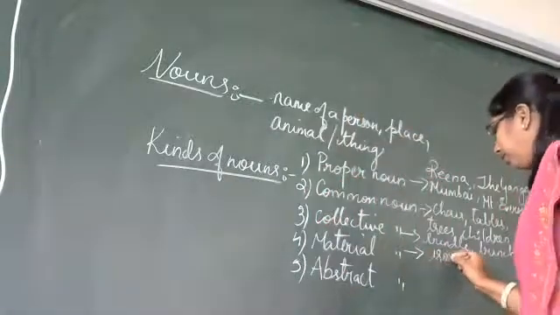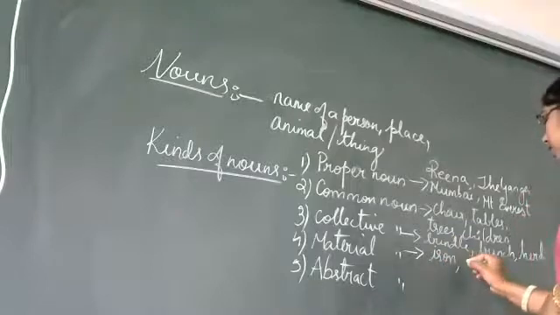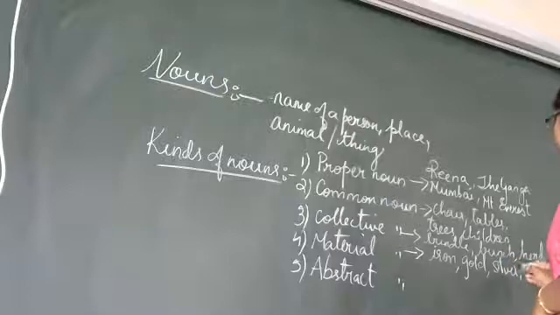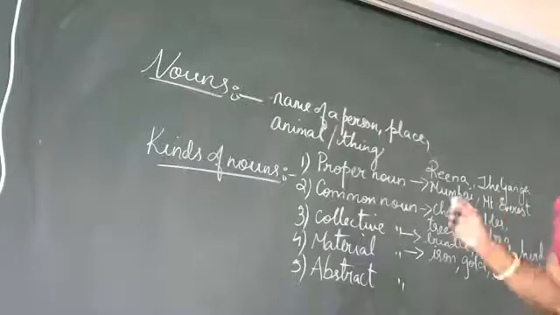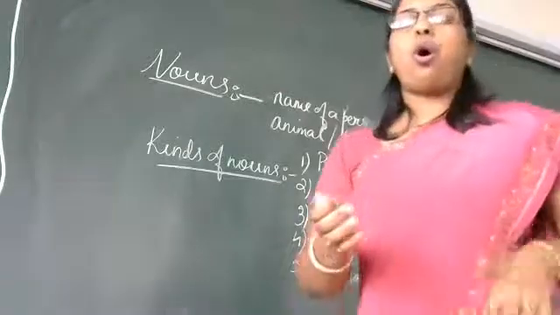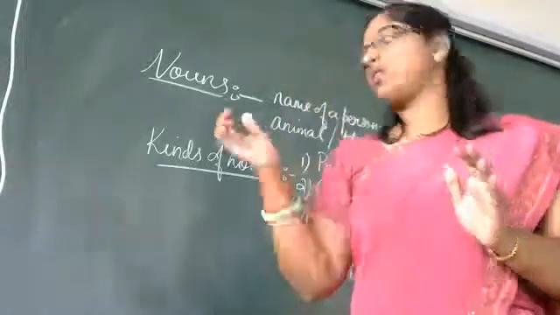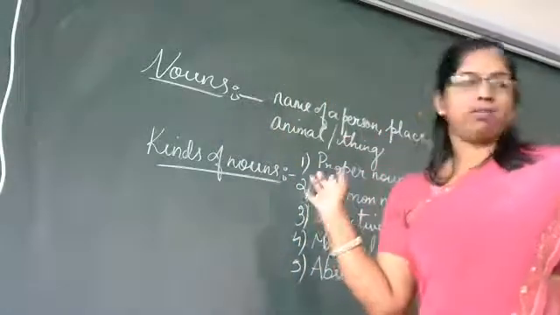So here we can write iron, gold, then silver, then plastic, etc. So all the materials out of which we make things, those are called material nouns.